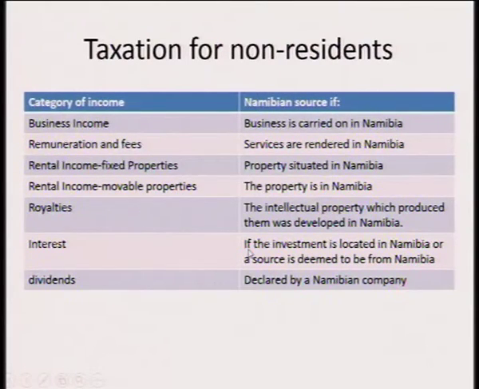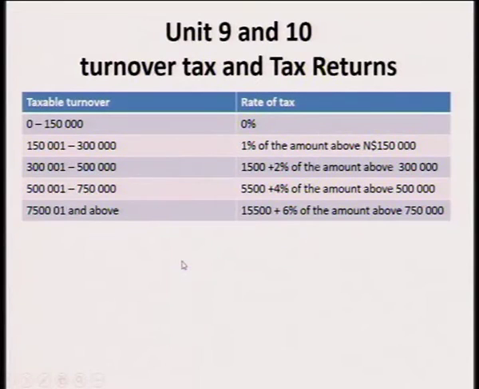And royalties: if the intellectual property which produces them was developed in Namibia, let me say you have a brand or a logo, and this logo or brand was produced in Namibia, then those royalties as a form of income are taxable in Namibia, although they are being made by non-Namibian residents. And dividends declared by a Namibian company are also taxable under non-residents. And you've got Unit 9 and 10, turnover tax and tax return.